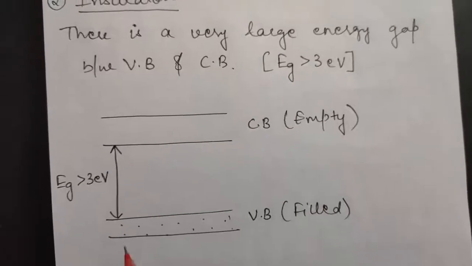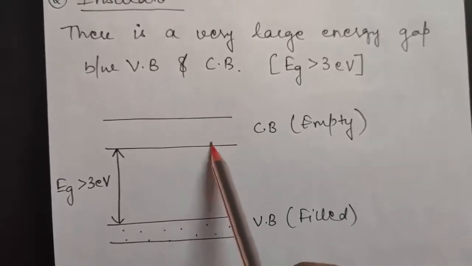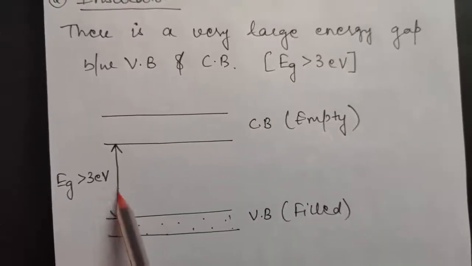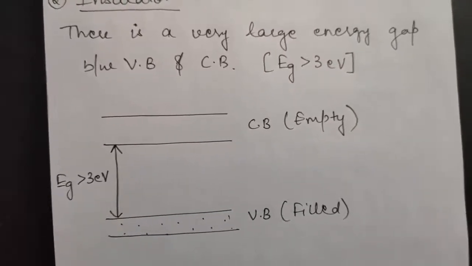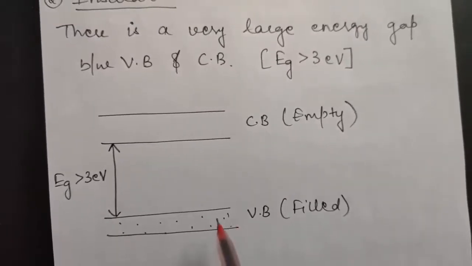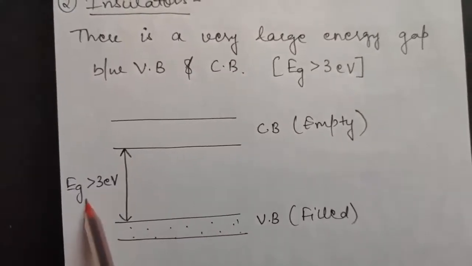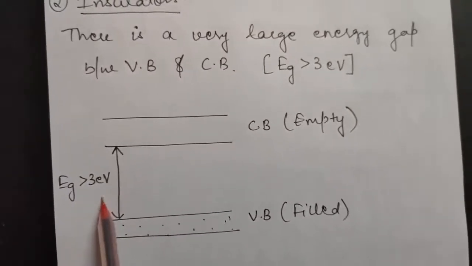Why? Because these electrons are not able to jump from valence band to conduction band because of the very high energy gap. Again, I am repeating: these electrons in valence band are not able to jump to conduction band because of the very high energy gap present in insulators.